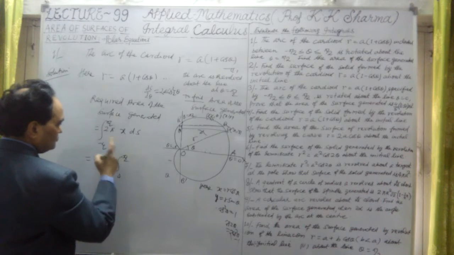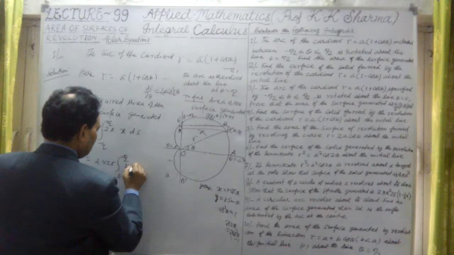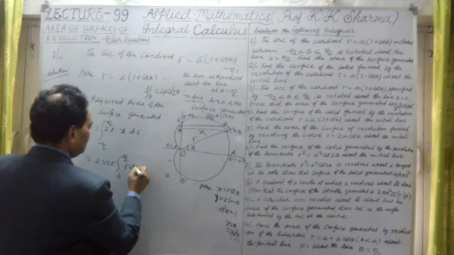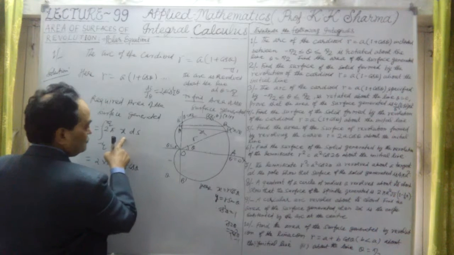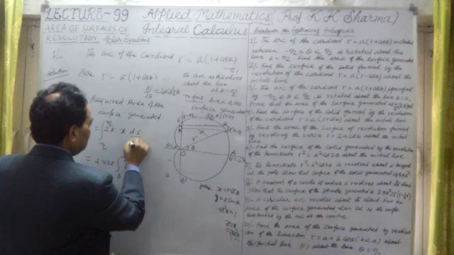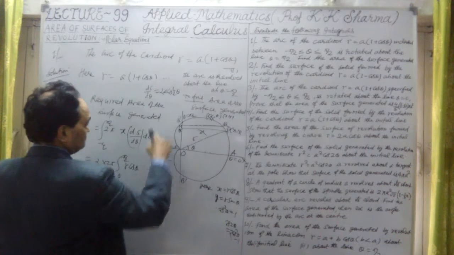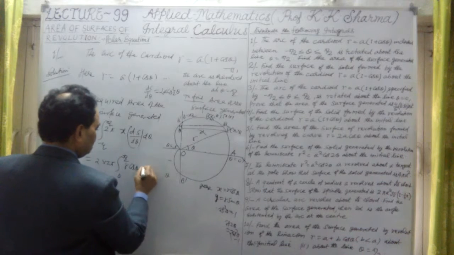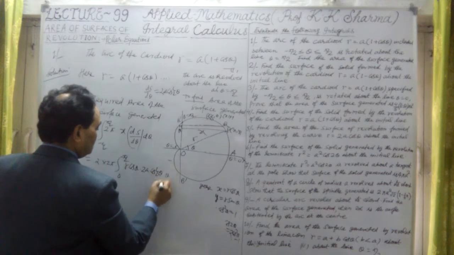Let me write the shortcut. x is now r cos theta, so this is r cos theta into ds upon d theta into d theta. ds upon d theta is this value, twice a into cos half theta into d theta.